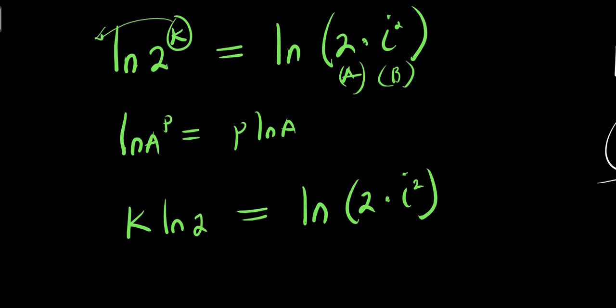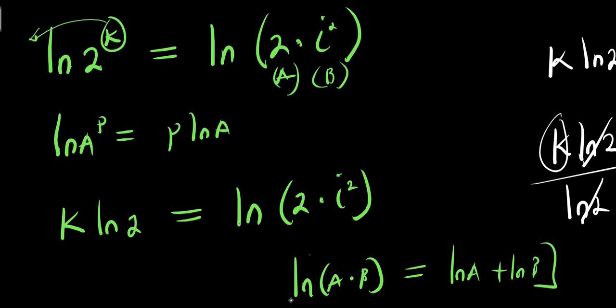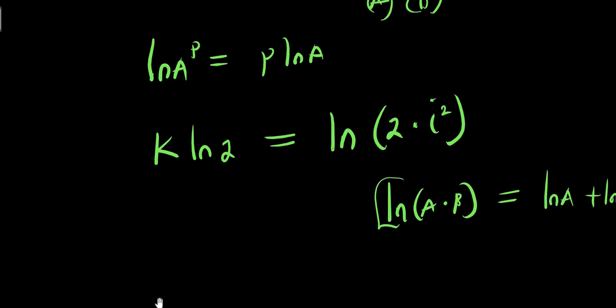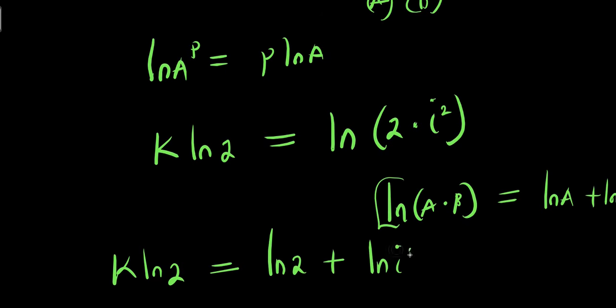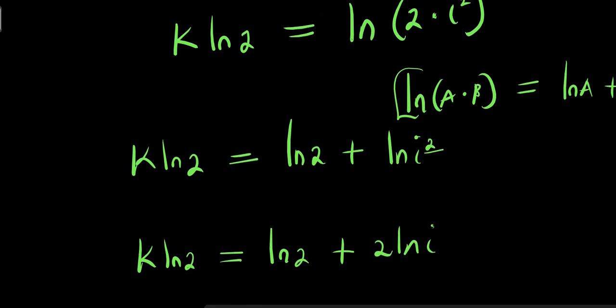If you have natural log of a times b, this equals natural log of a plus natural log of b. Meaning that I can have k times natural log of 2 equals natural log of 2 plus natural log of i power 2. So from here, I have k times natural log of 2 equals natural log of 2 plus natural log of i power 2. The 2 here comes behind the natural log. I have 2 times natural log of i.